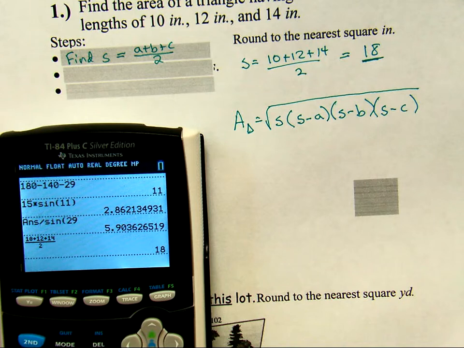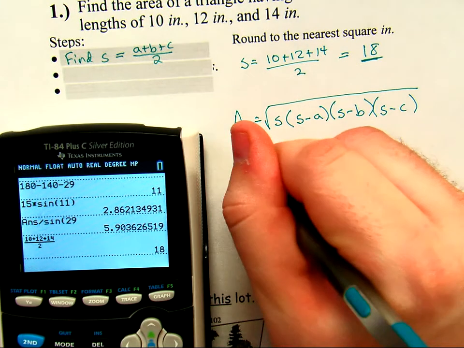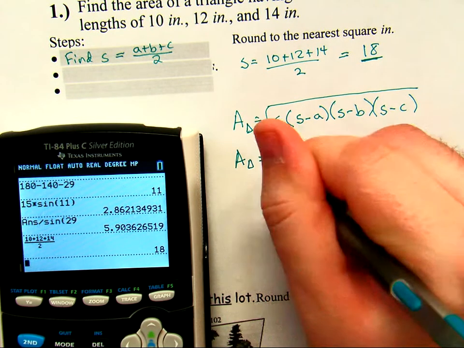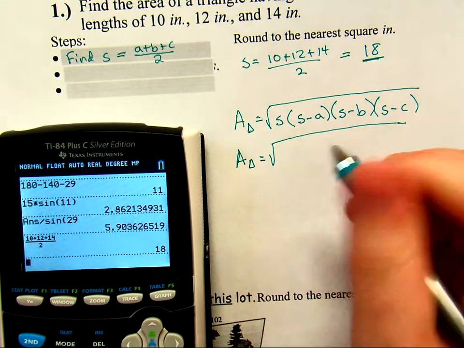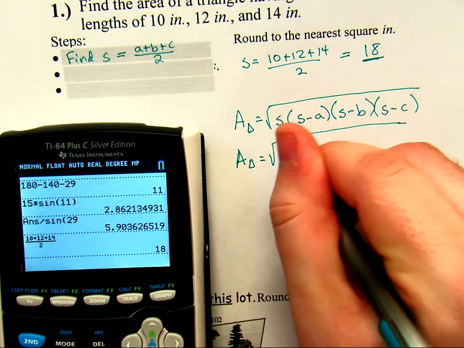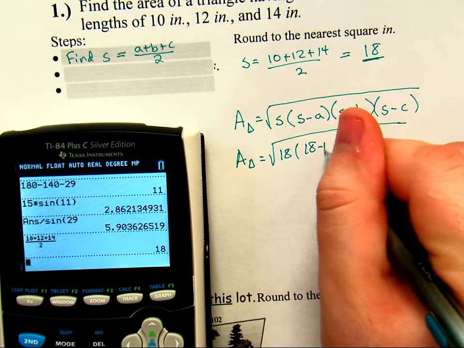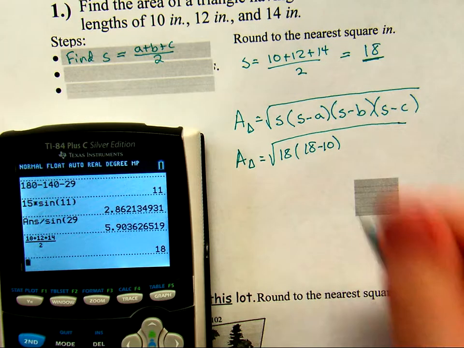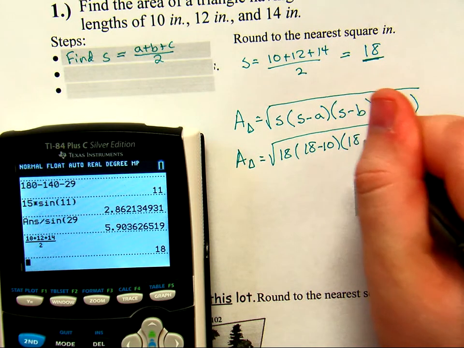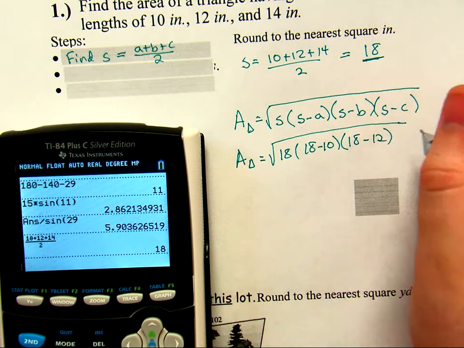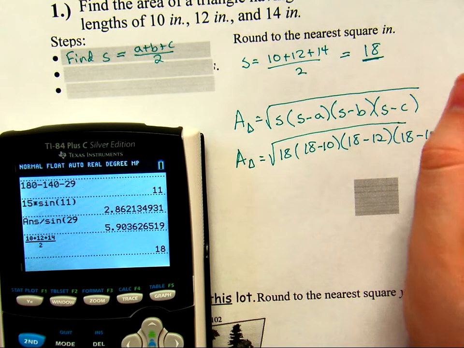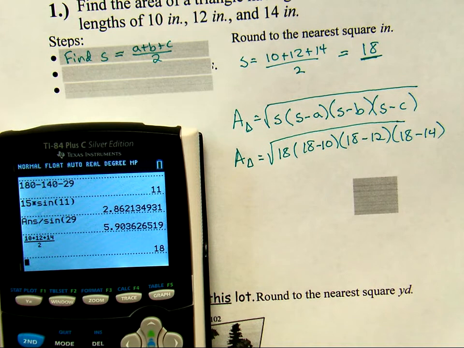This is now basically a lot of plug and chug. Don't forget the square root though. So we're going to have 18, and then 18 minus side 1, let's just call it 10, that was the first one in the list, then 18 minus 12, and then 18 minus 14.